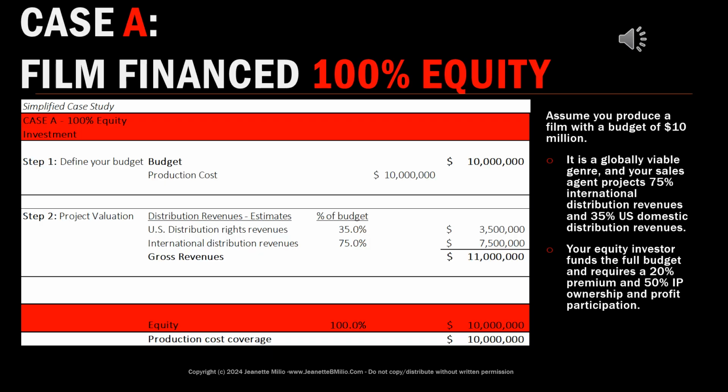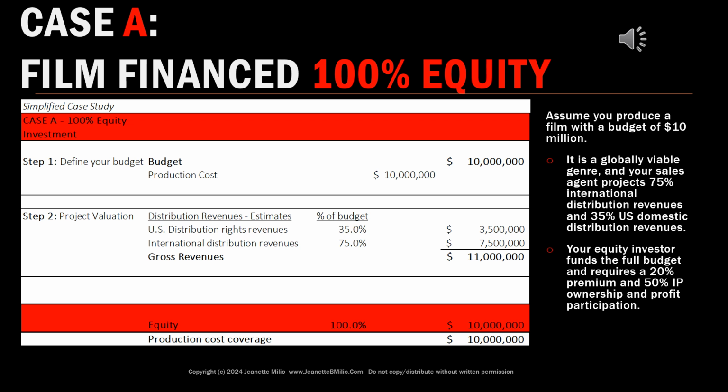As a first example, I want to show you a movie that is $10 million, and you would assume, for this example, that one person, one investor, provided the cost to cover the $10 million budget. So this is a scenario where one investor basically says, here's a check, just go make your movie.